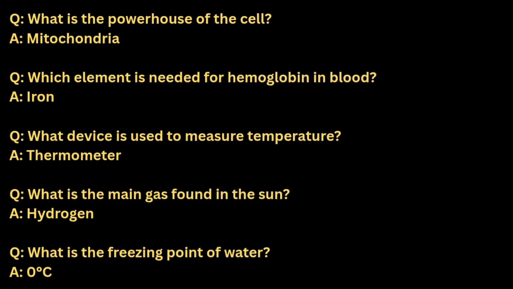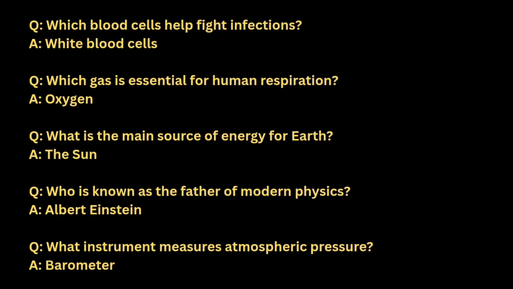Iron. What device is used to measure temperature? Thermometer. What is the main gas found in the sun? Hydrogen. What is the freezing point of water? It's 0 degrees Celsius. Which blood cells help fight infections? White blood cells. Which gas is essential for human respiration? Oxygen. What is the main source of energy for Earth? The sun. Who is known as the father of modern physics? Albert Einstein. What instrument measures atmospheric pressure?